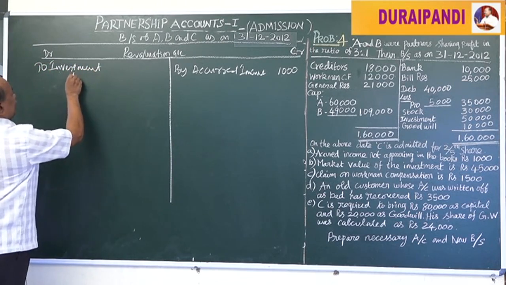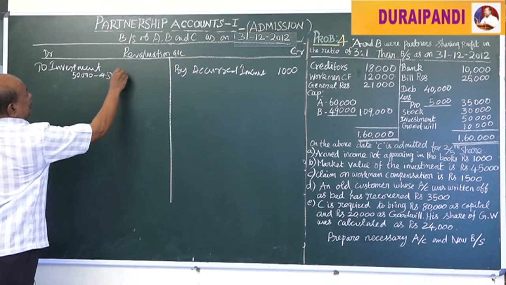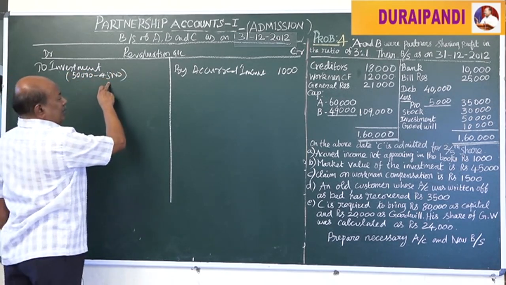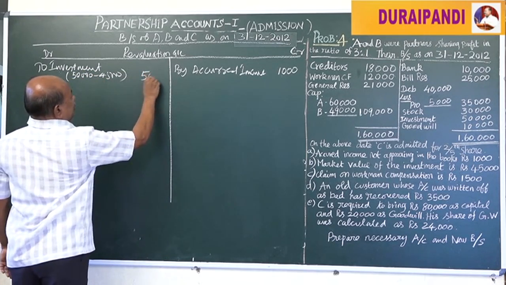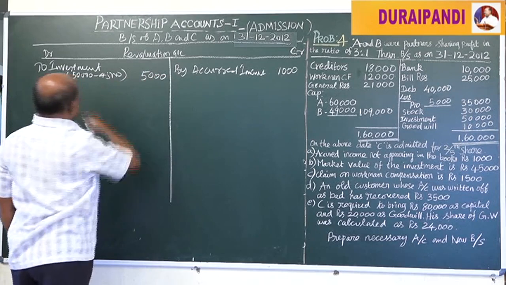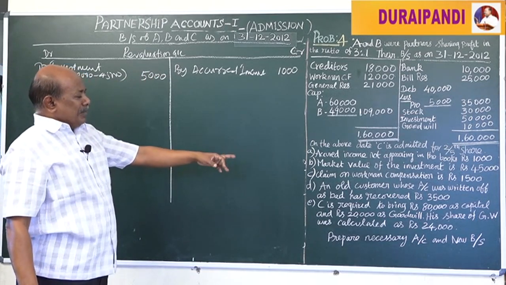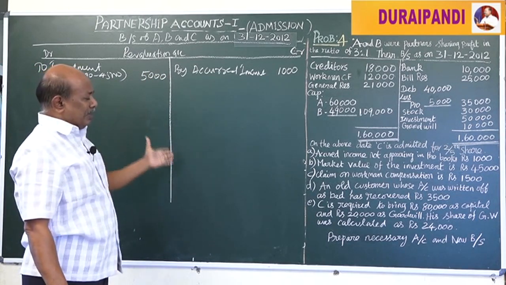That is 50,000 minus 45,000. The 50,000 worth of investment is now valued at the market value of only 45,000. Now there is a loss of 5,000. The 5,000 should be debited to the revaluation account. Then a claim on workman compensation fund is already treated, so it will not appear now.